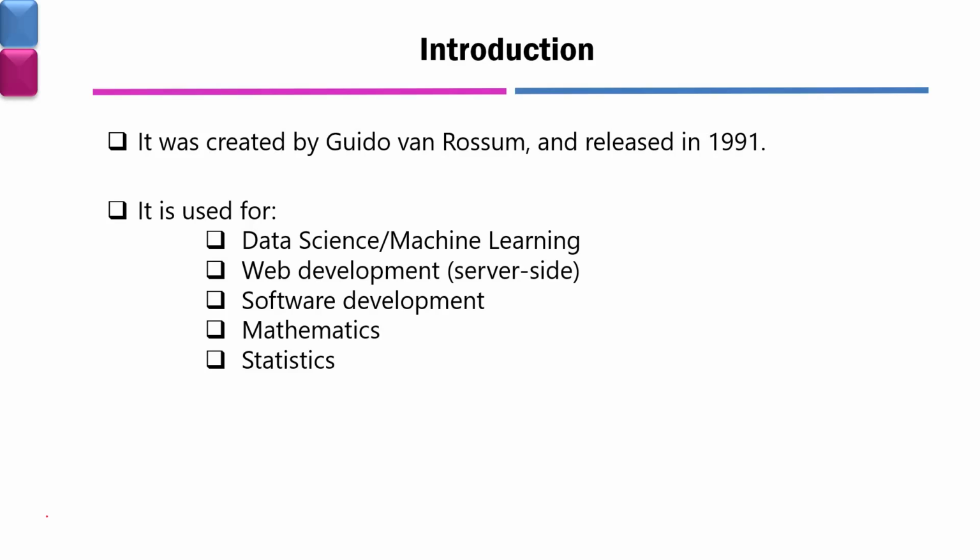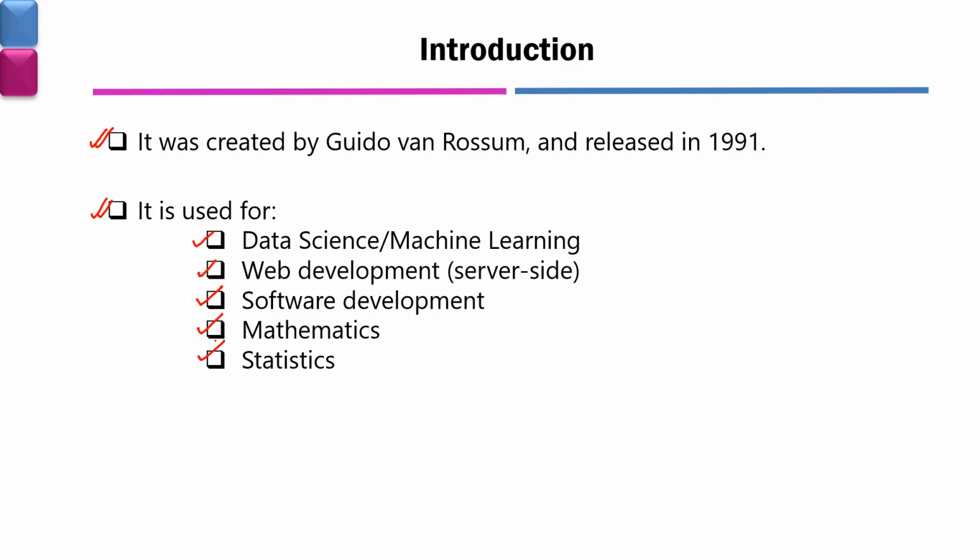Let's start Python. Today we will discuss the basic introductory part of Python. Python was created by Guido van Rossum and it was released in 1991. Python is used for many different kinds of applications, be it in data science, machine learning, web development, software development, mathematical problems, statistics. More or less everywhere Python is used.